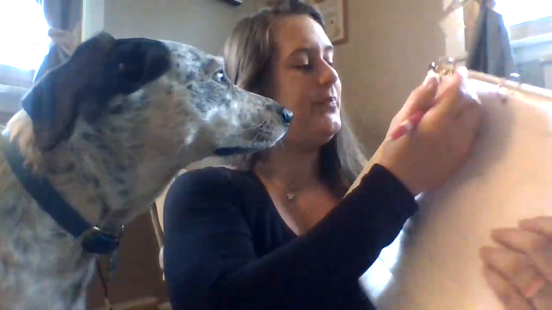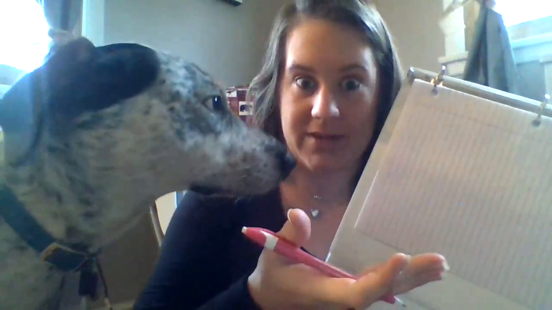So decimals are essentially just fractions in a different form. We all know what whole numbers are. Whole numbers are non-fractions. So for example, one whole apple. It is not broken up into slices. It is just one apple. That's a whole.